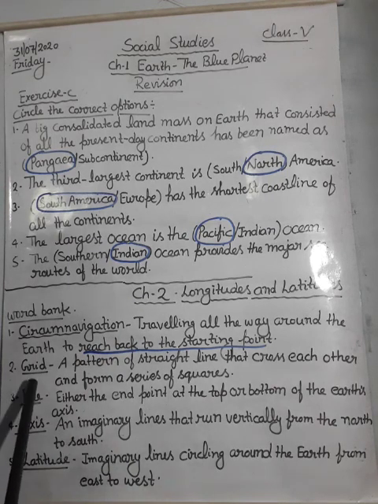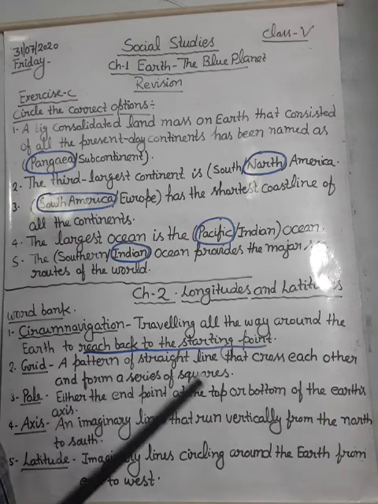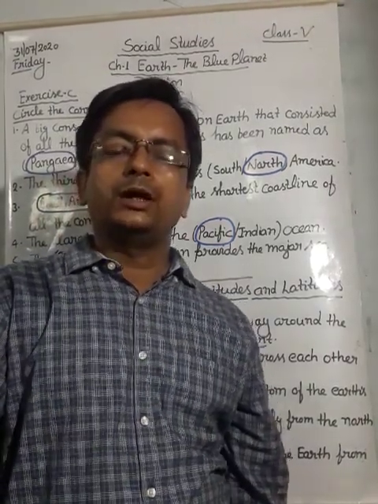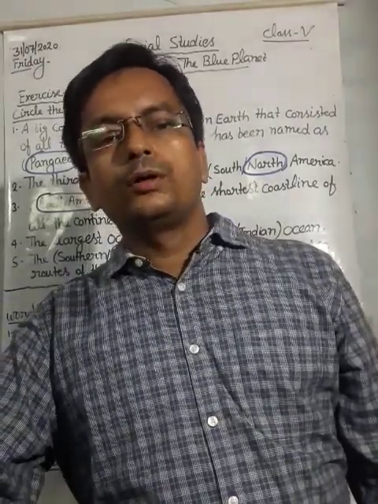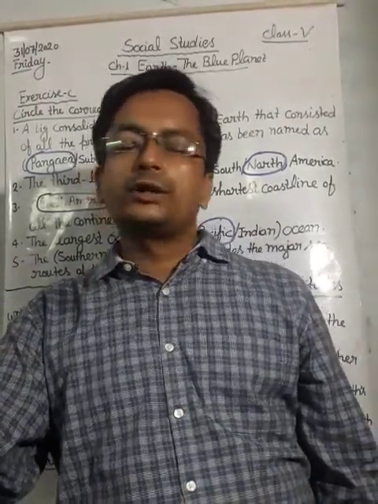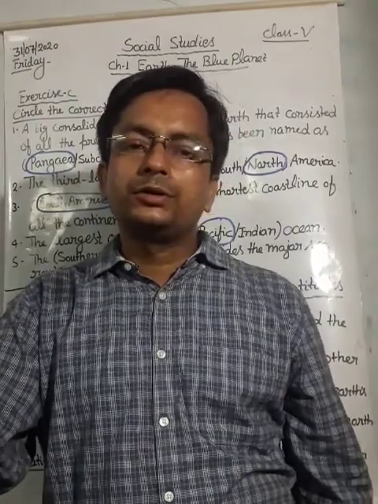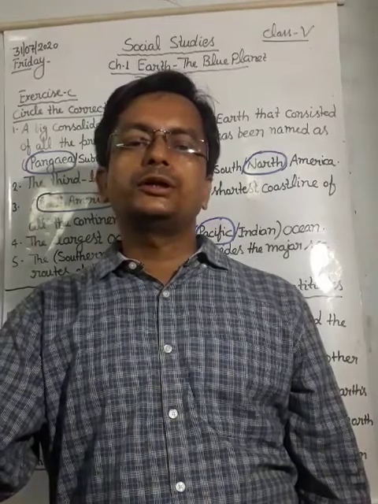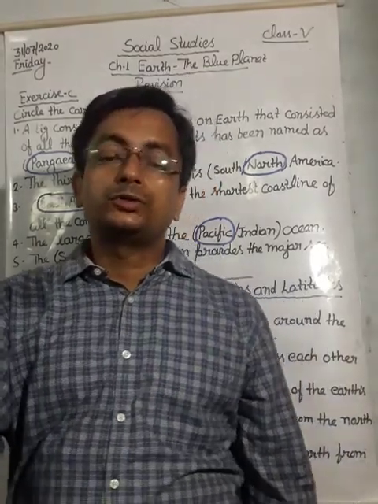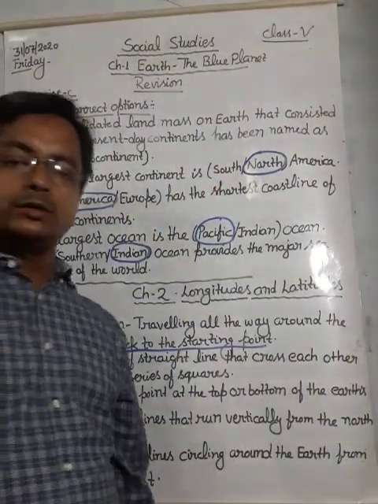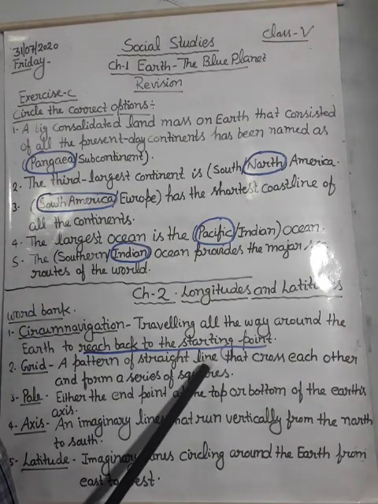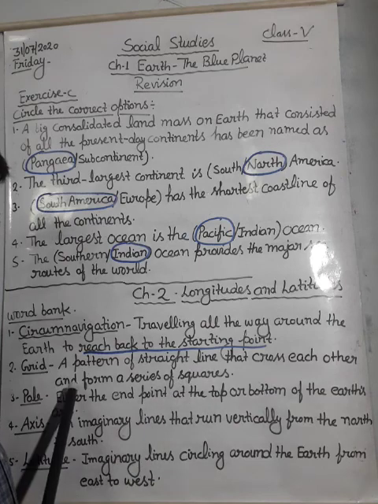Next one is grid. Earth is very big and it is a big problem to locate any place on the earth. So grid helps in locating a place on the earth. Grid is a pattern of straight lines that cross each other and form a series of squares.